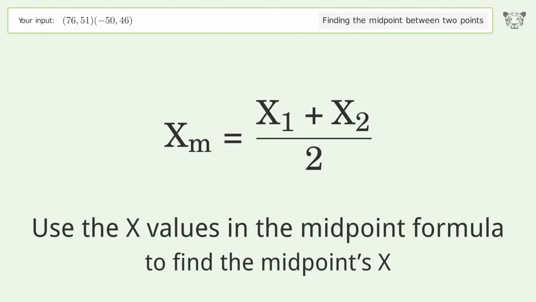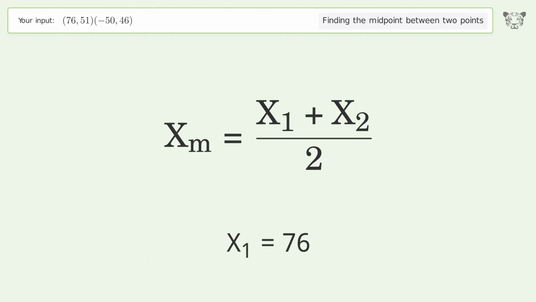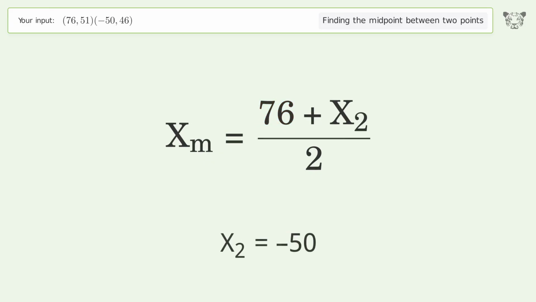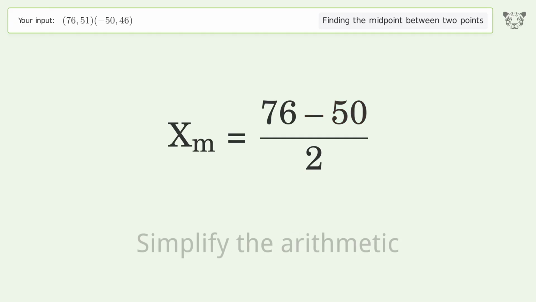Use the x values in the midpoint formula to find the midpoint's x. x1 equals 76. x2 equals -50. Simplify the arithmetic.